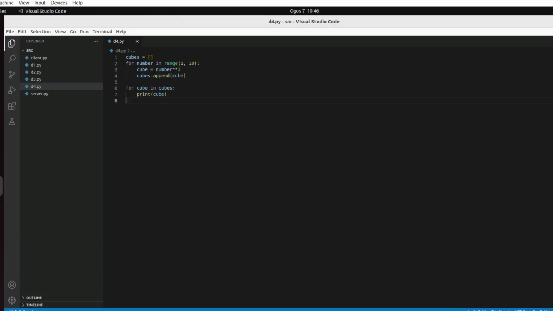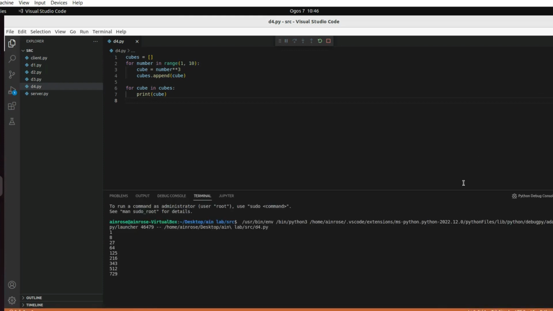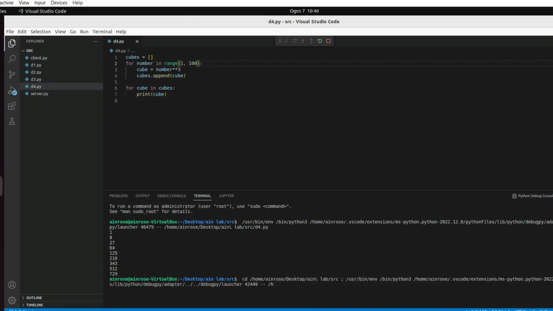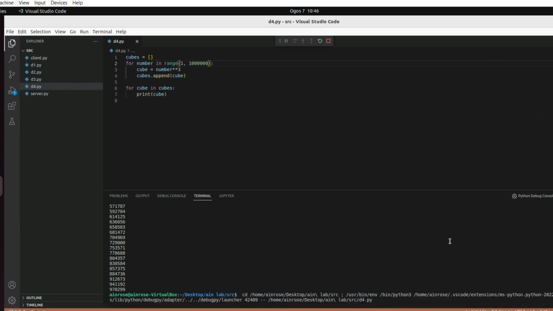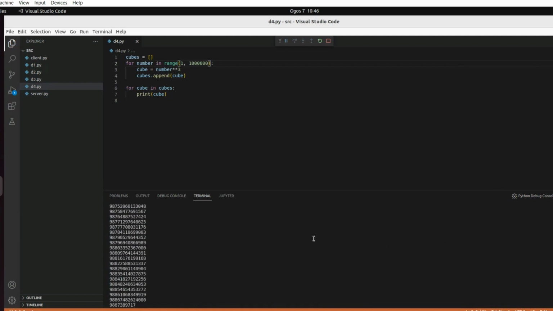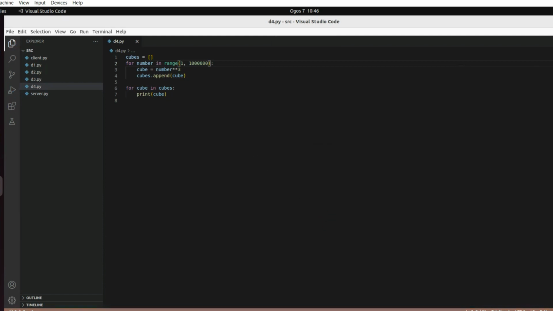Okay, then the next code is to print the keys numbers from 1 to 1 million. This is my code, and then I debug the source code. I just put 10 numbers because if I put 1 million, it will keep looping the keys numbers. I just want to test only. So the result is success.